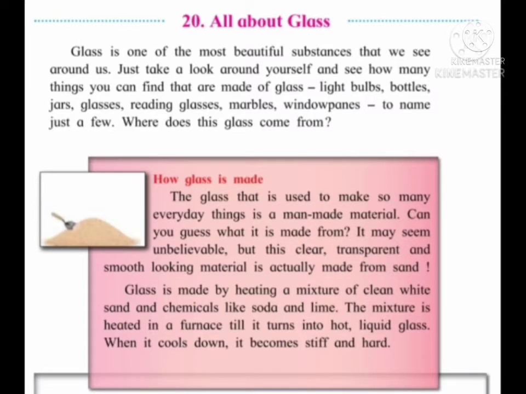Glass is made by heating a mixture of clean white sand and chemicals like soda and lime. The mixture is heated in a furnace till it turns into hot liquid glass. When it cools down, it becomes stiff and hard. So, when we heat the mixture of white sand and soda and lime, it becomes hot liquid glass. And when this hot liquid cools down, it becomes hard glass.